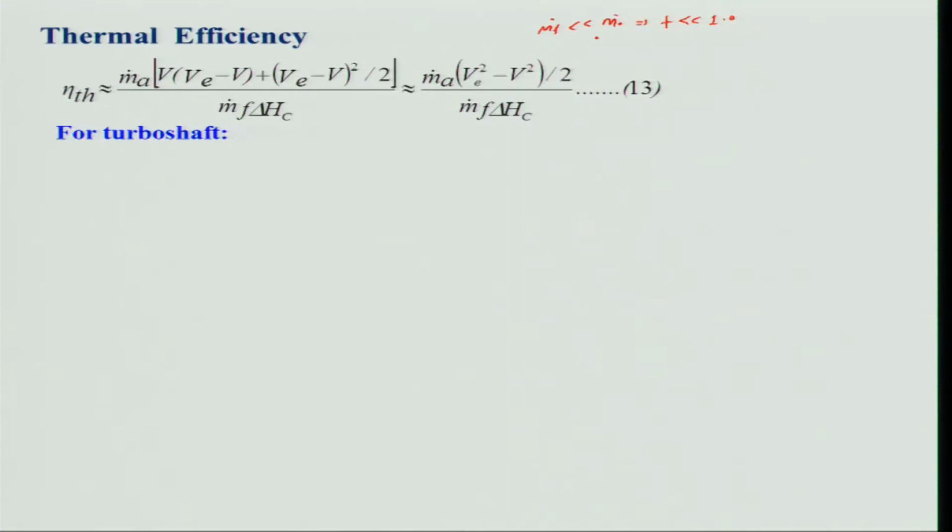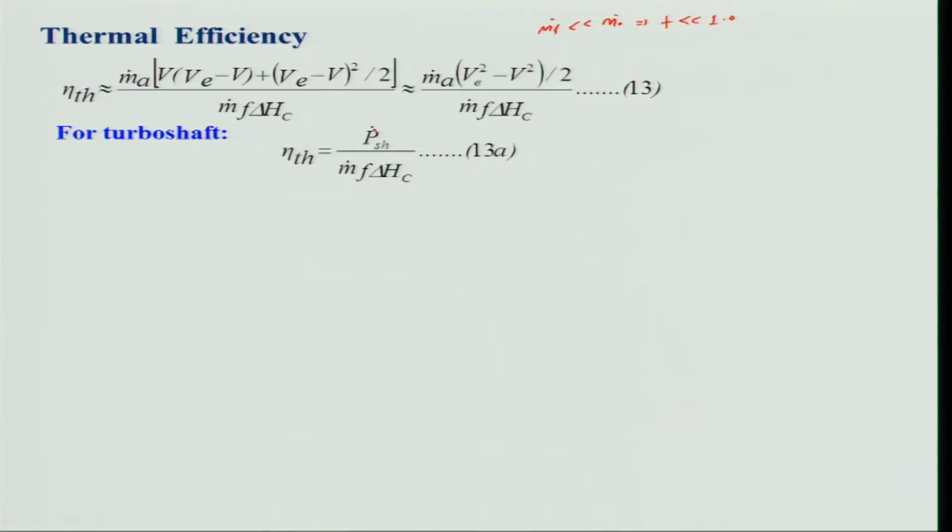However, for the turboshaft engine, we can't really talk about that kind of thing, because the flight velocity will not be there. So, instead of change in kinetic energy, we will be looking at the shaft power, because in the turboshaft engine we use the shaft power.